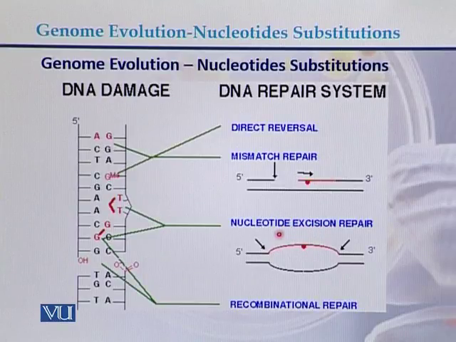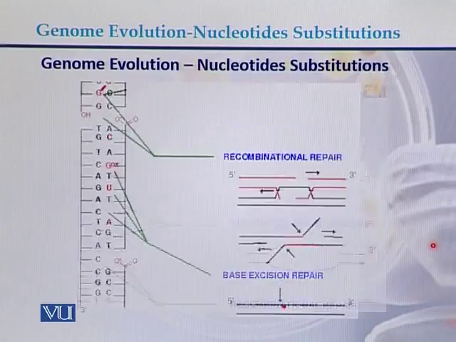It means the nucleotide is excised, cut from the DNA, and the complementary nucleotide is incorporated in the DNA sequence. So these are three different methods: direct reversal of the actual nucleotide, mismatch repair, and nucleotide excision repair.